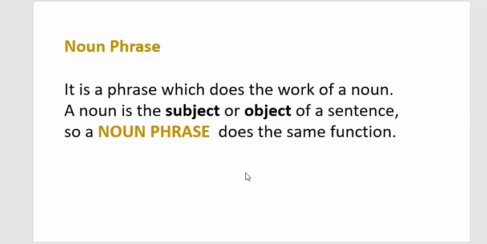Look, it's very simple. What is a noun phrase? What is a noun? Noun is the name or a pronoun like that. A noun does the function to become subject or object of a sentence. So a noun phrase does the same function. It will become the subject or object of a sentence. It will follow a verb. It will be put immediately after a verb, or it will be put before a verb. So we can recognize it very easily. And secondly, as we move subject and object in passive voice, so we will move that noun phrase as well.